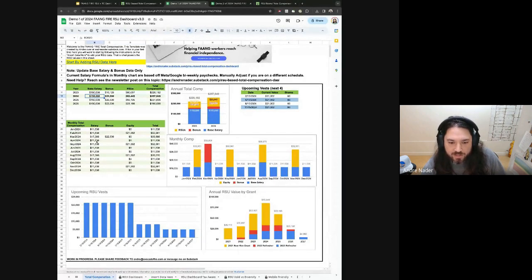Some of the key distinctions that you'll want to customize here is if you get paid on a different schedule than Google and Meta. Google and Meta are paid bi-weekly. And as a funny result of being paid bi-weekly, there's 26 pay periods in a year. That results in having 2 months, which are called triple paycheck months. So you could see for 2024, if you're on the same schedule as Meta and Google, March and August are the magical triple paycheck months.